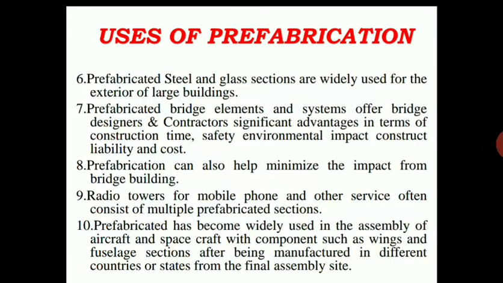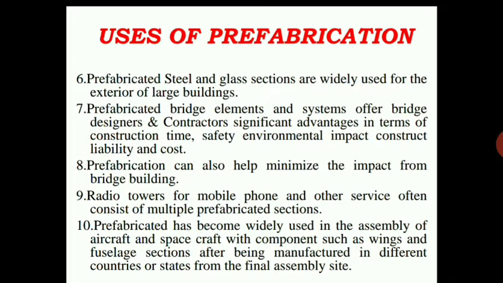And prefabrication has become widely used in the assembly of aircraft and spacecraft, with components such as wings and fuselage sections manufactured in different countries or states away from the final assembly site. So here, this prefabrication system is also helpful in the assembly of the aircraft and the spacecraft.